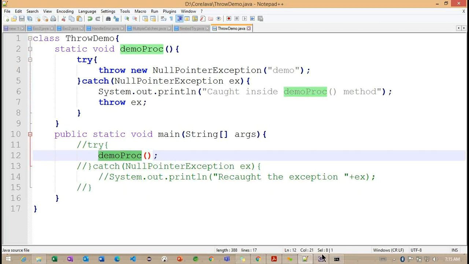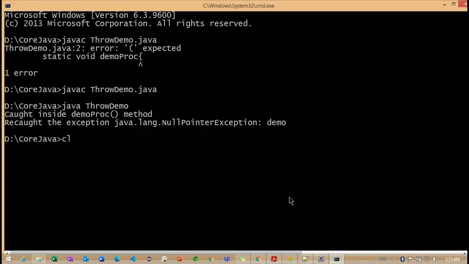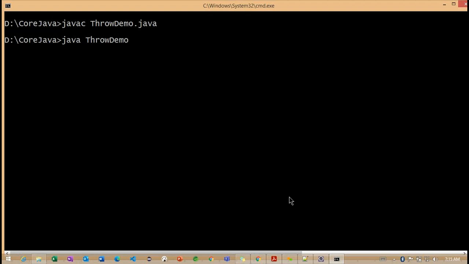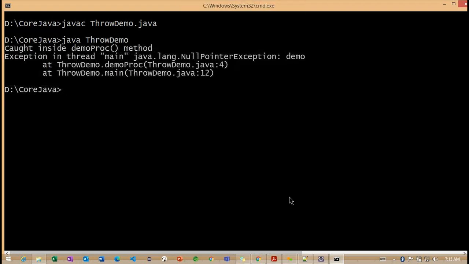Only I'm trying to call this particular method. Now you can see, again I'm compiling, it's compiled successfully, and I'm going to execute this program. Now you can see the difference between the previous exception information and the current exception information. In the previous case, we did not get this stack trace. But now we are getting this stack trace, along with the name of the exception information.